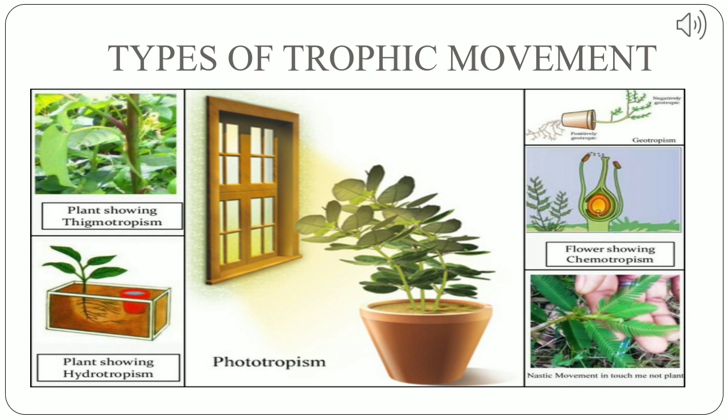So these are the two types of movement. One is the nastic movement and second is the tropic movement. Tropic movement is of 5 types, and nastic movement is basically the touch movement. When we touch it, this is called nastic movement because its direction doesn't change. But in tropic movement, its direction changes due to a certain stimulus. So here we come to our end.